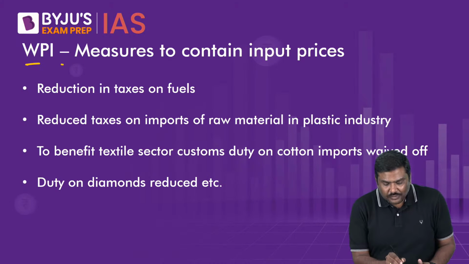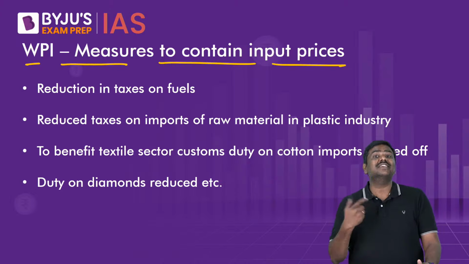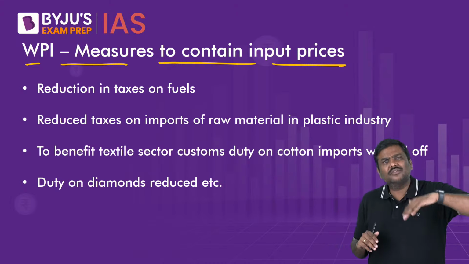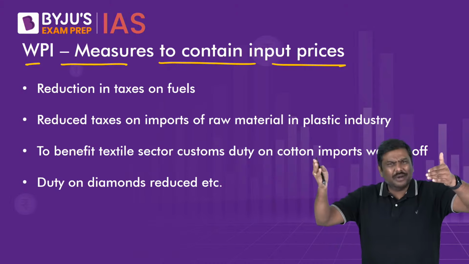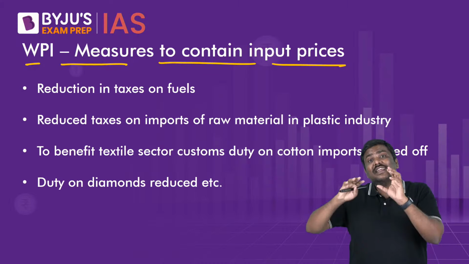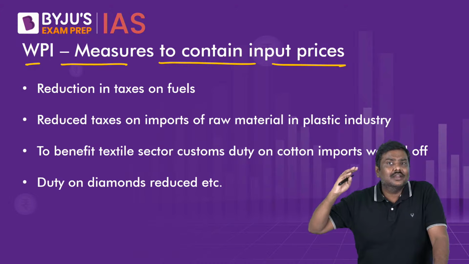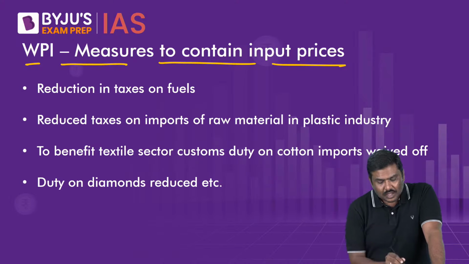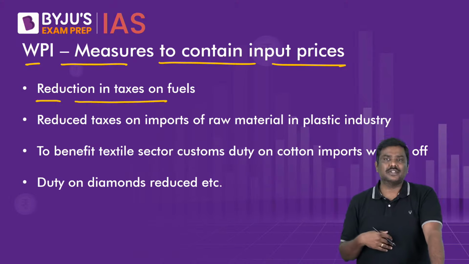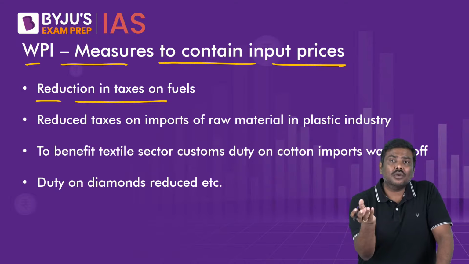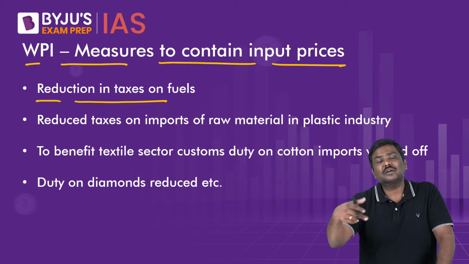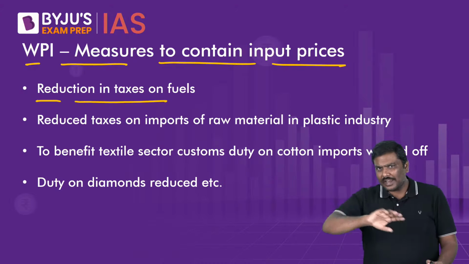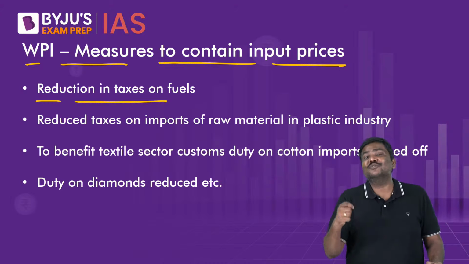Now, what has the Government of India done to contain the prices of these inputs? Because understand the logic here. If the prices of inputs keep rising, that will contribute automatically to WPI, and if WPI sustainably remains higher, it will contribute to CPI. So what has the government done within the domestic market? One, the government has reduced the taxes on fuels. That is, if you talk about petrol and diesel, the government has actually reduced the prices of petrol as well as diesel. Now, before any one of you points out, sir, how can the Government of India reduce the prices?